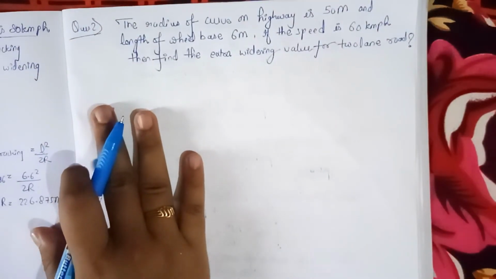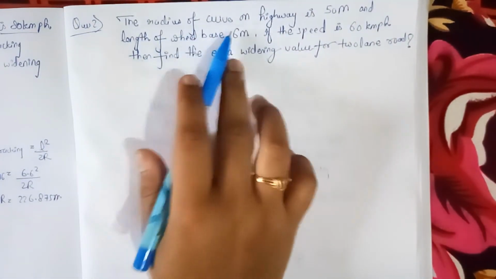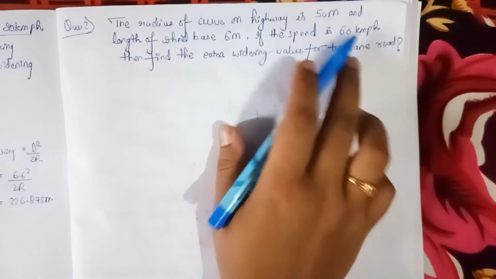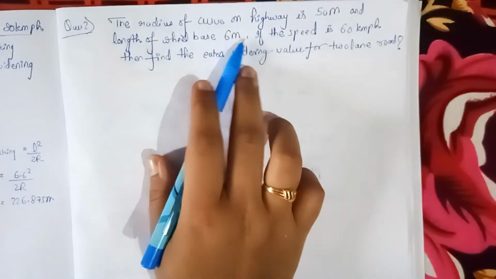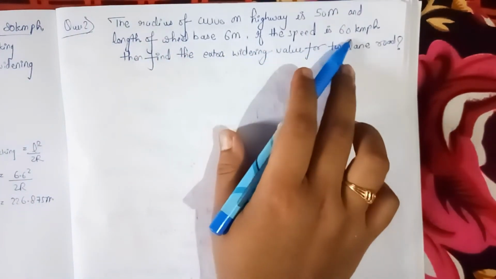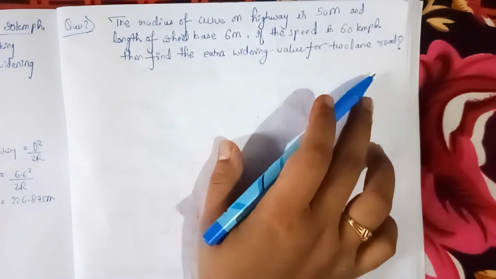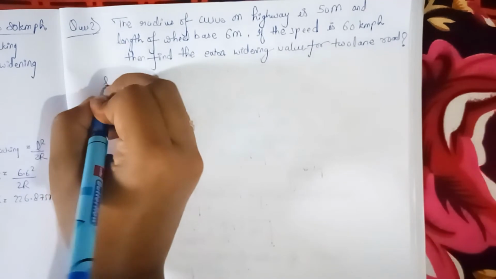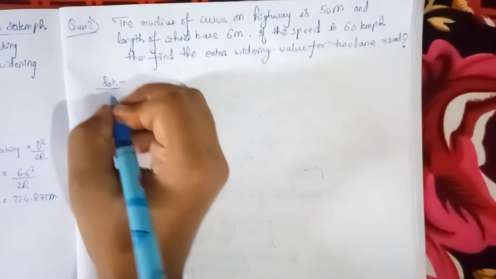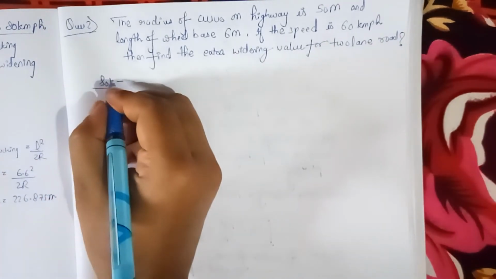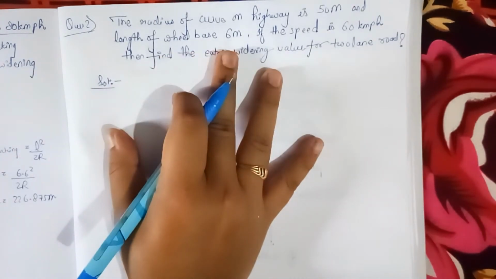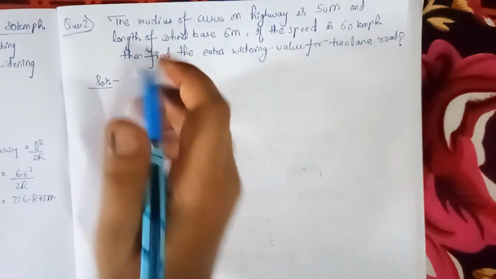This is the second question. The question says the radius of a curve on a highway is 50 meter. The length of a wheelbase is 6 meter. If the speed is 60 km/h, then find the extra widening value for a 2-lane road. Okay, so we will solve it. You can also solve simultaneously by pausing this video. You can solve it on your own and check your answer here.